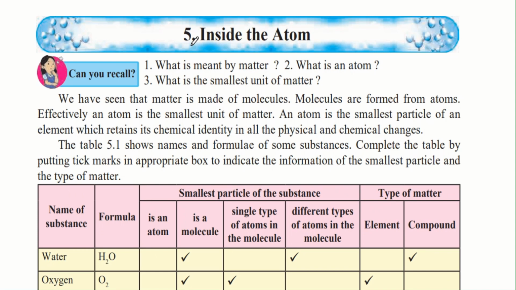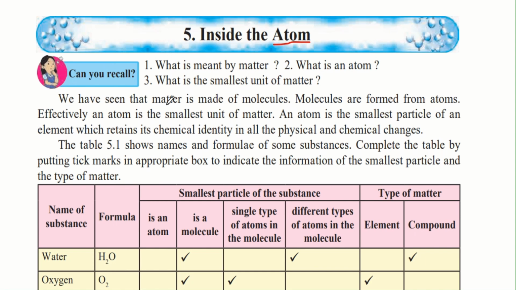So let's begin this chapter, Inside the Atom. So what is an atom? An atom is the smallest unit of matter that all the things in this universe are made of. Can you recall what is meant by matter? What is an atom? What is the smallest unit of matter? We will study these questions in this chapter.